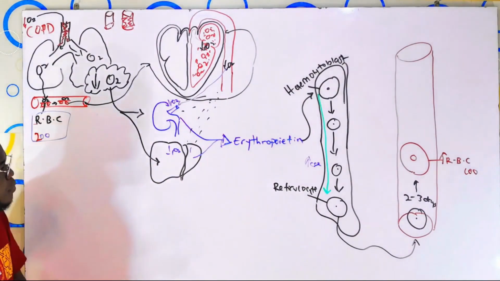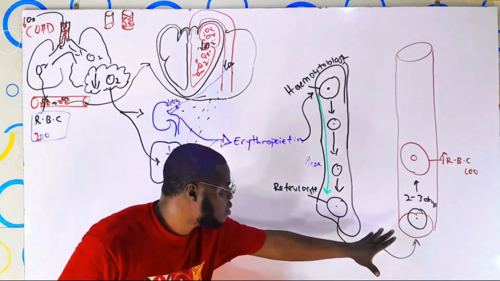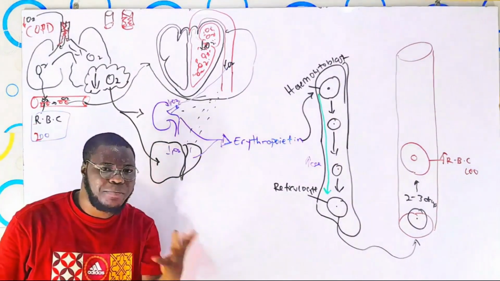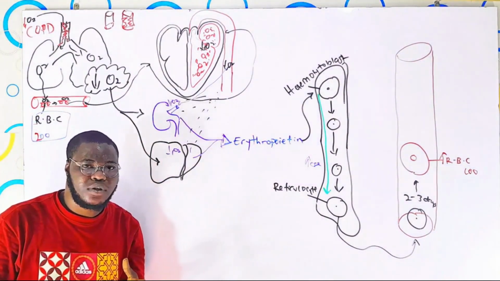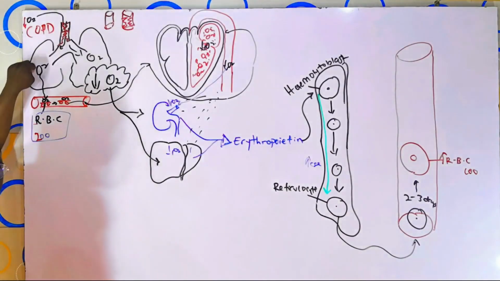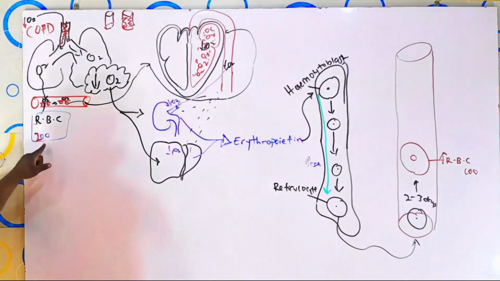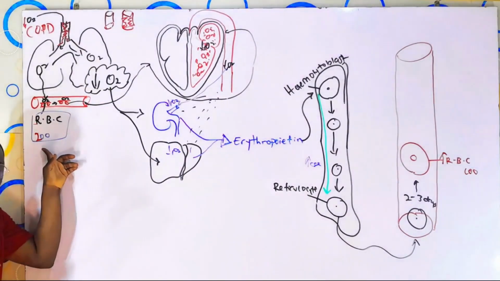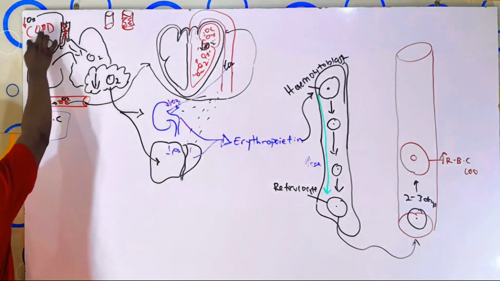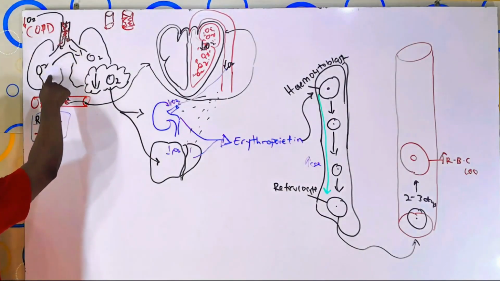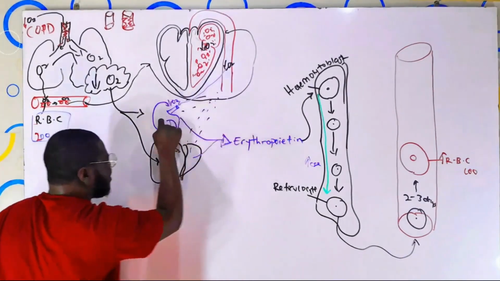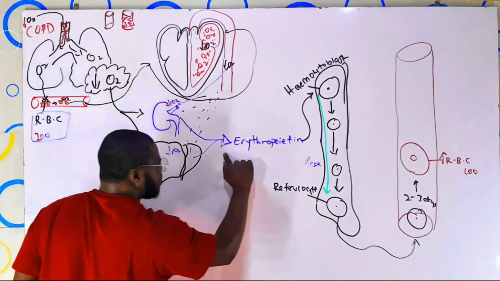But guys, because all this mechanism occurs all over again, due to this disease condition, does that alleviate the initial problem? No. The initial problem is that there is a reduction in the amount of oxygen getting into the lungs. So even after we have 200 red blood cells within the bloodstream, there is still going to be a reduction in the amount of oxygen within the lungs. And due to that reduction, another impulse is still going to be sent back to the kidney. Kidney will still produce again another what?